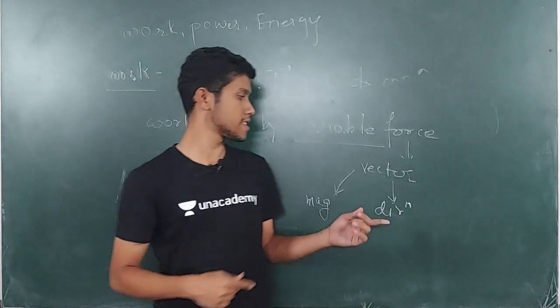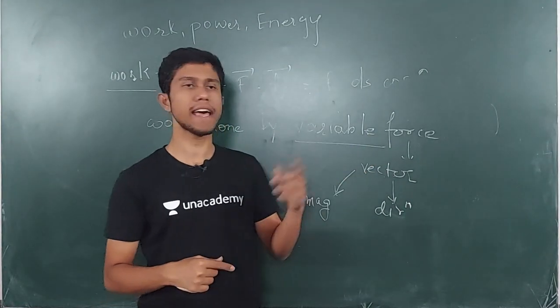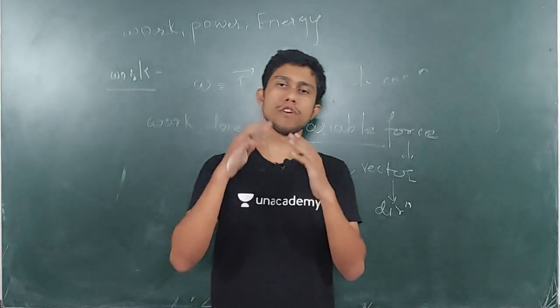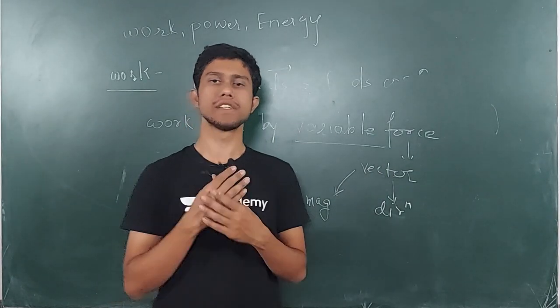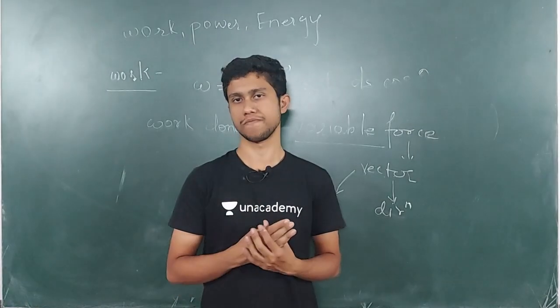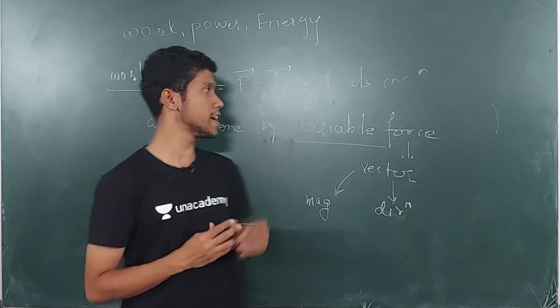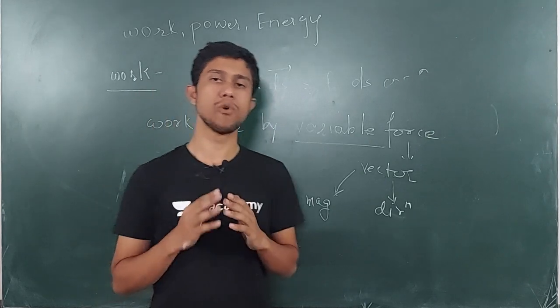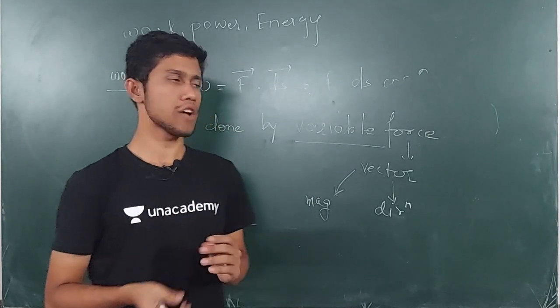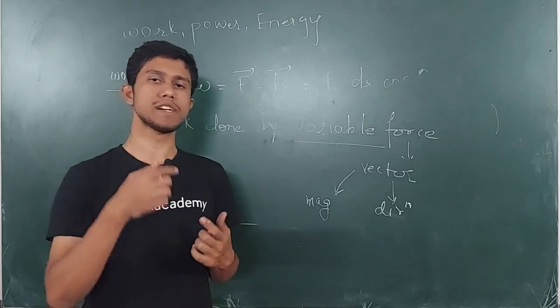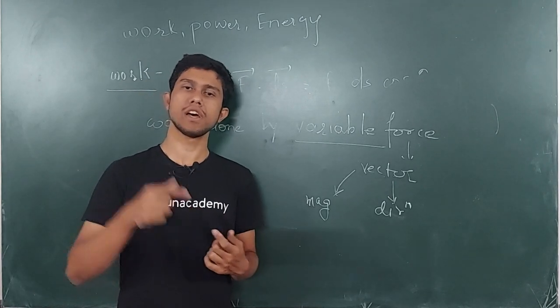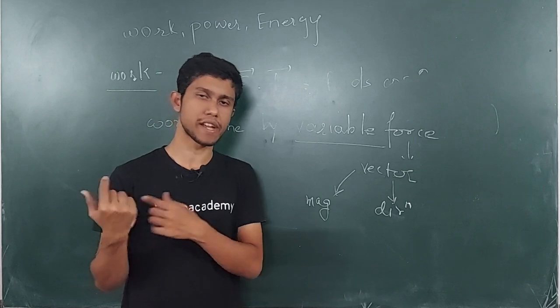So again, the direction of force is changing, and hence it is a variable force. So a force whose direction or magnitude changes is called a variable force, and we are going to find the work done by the variable force. So you have understood now what variable means: the direction or magnitude changes in the process of shifting the block.